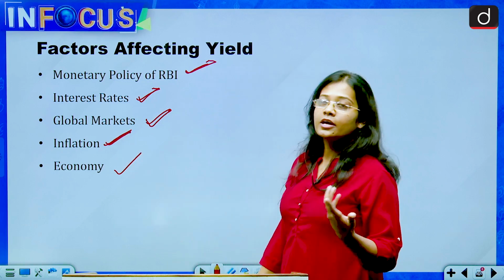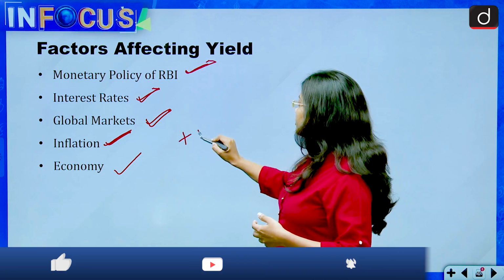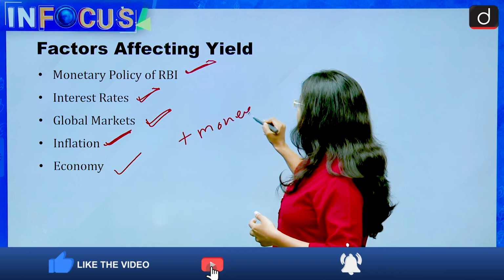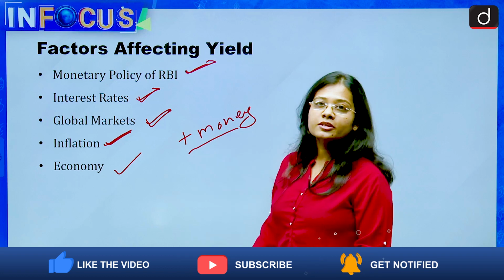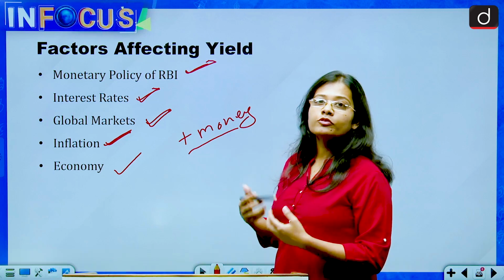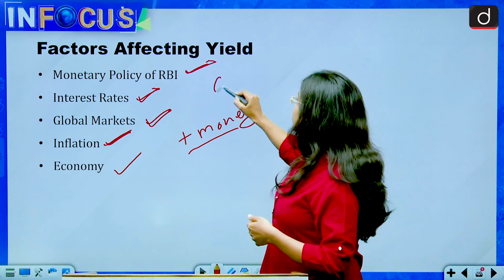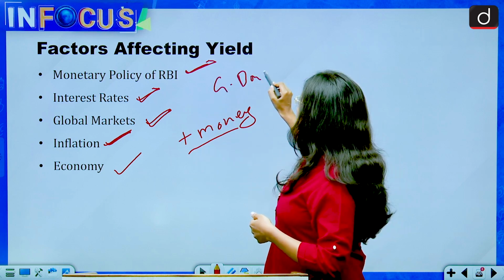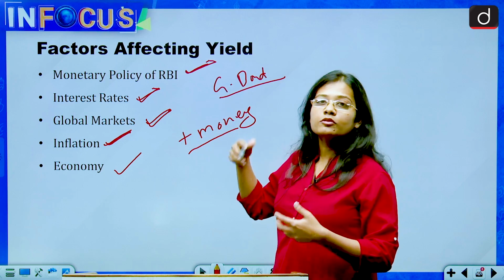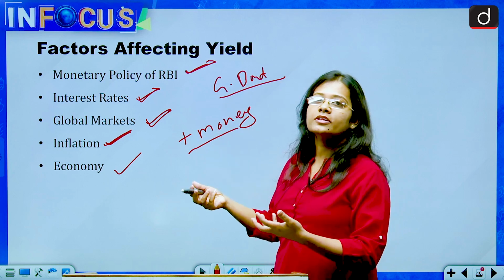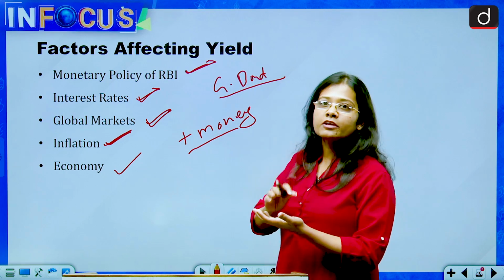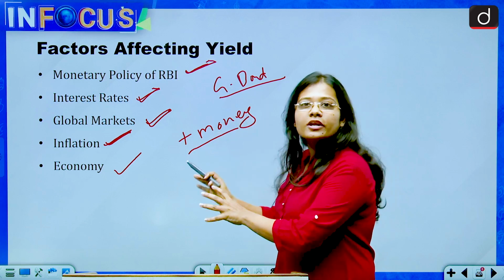What is inflation? Inflation is when more money is in the market. So when more money is in the market, what will you try to do? You will try to invest it in the stock market or somewhere else. But if you have already invested your money in government bonds, no matter what the scenario is in the economy, they will give you the predefined interest rates that are already mentioned.